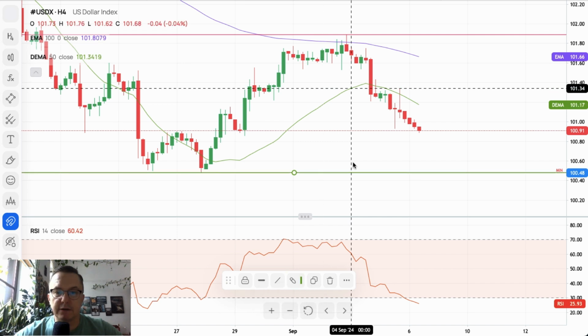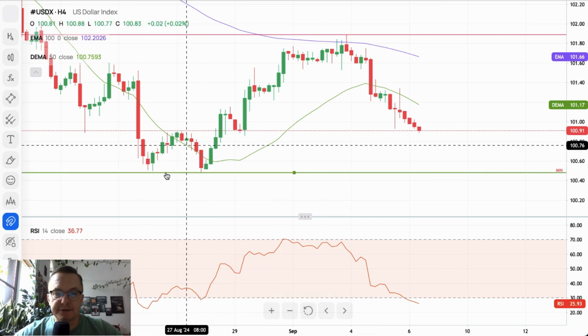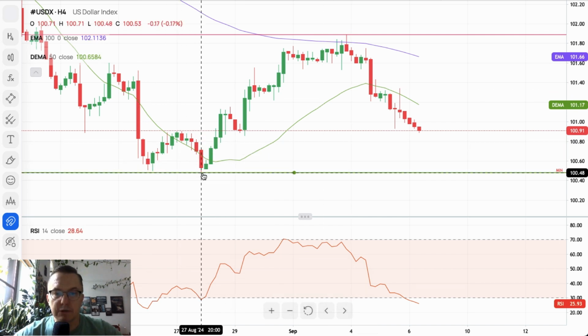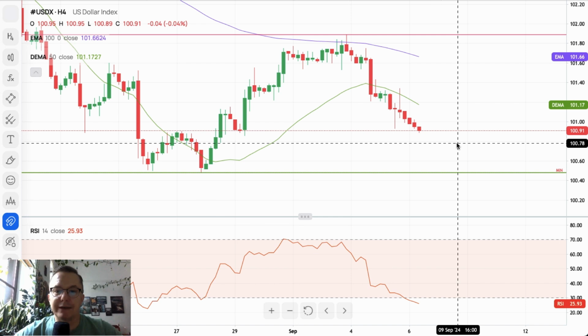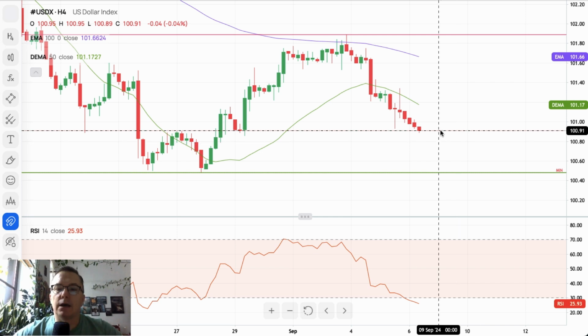This is because that's the recent swing low. Any breakout lower would likely confirm the downtrend on the US dollar, which means all of the US dollar related pairs will strengthen across the board, and the dollar will get weaker.